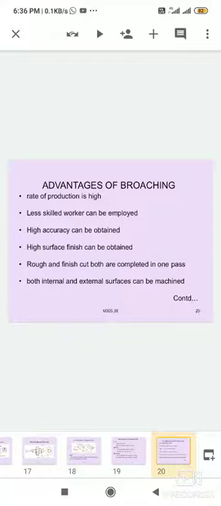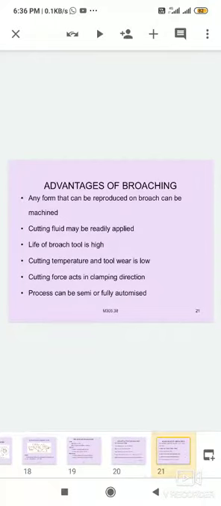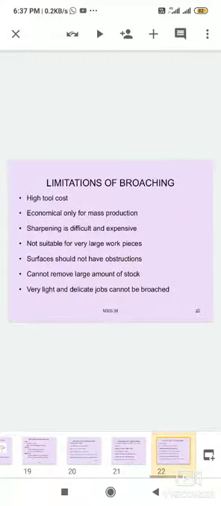The process is flexible and lends itself to semi or fully automatic operations. The cutting fluid may be rapidly applied. Cutting temperature and tool wear are low. Cutting force acts in the clamping direction. The process can be semi or fully automated.